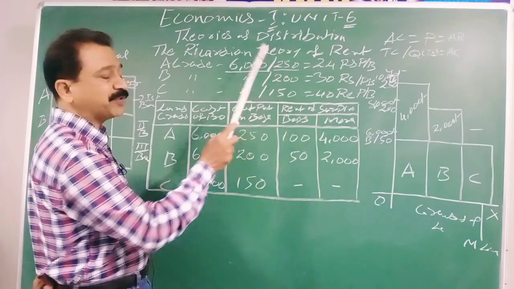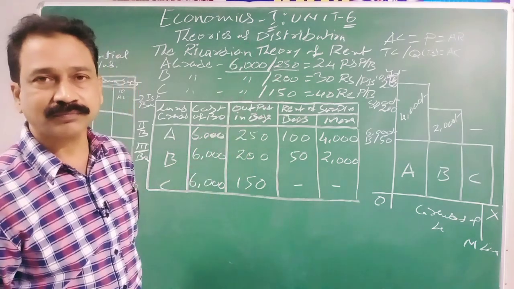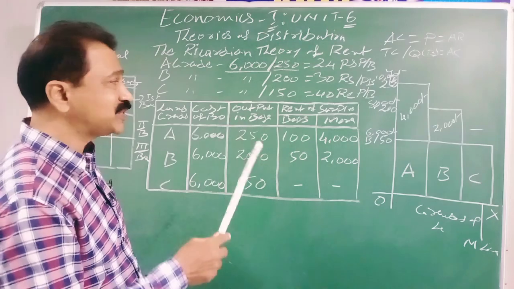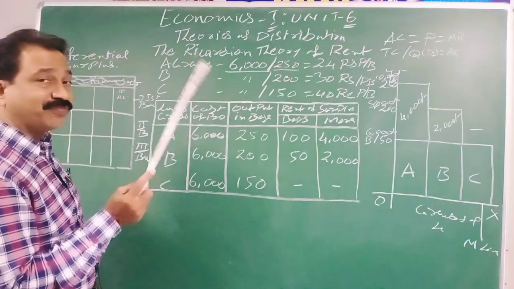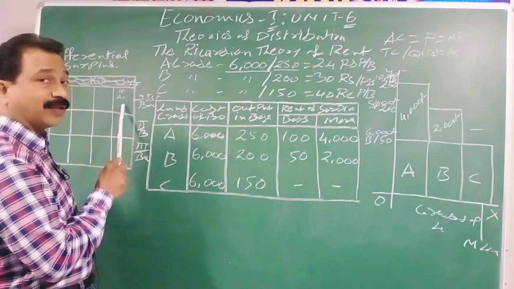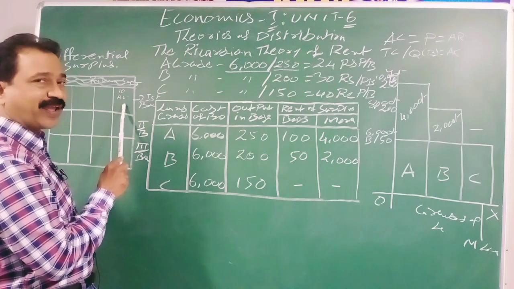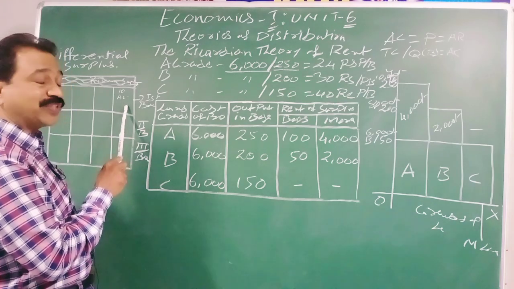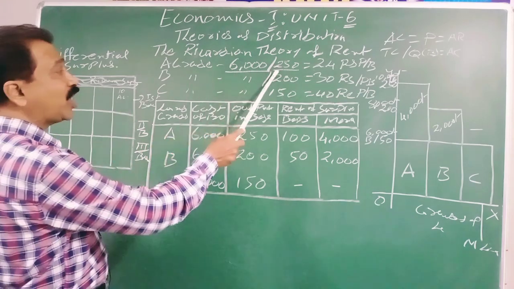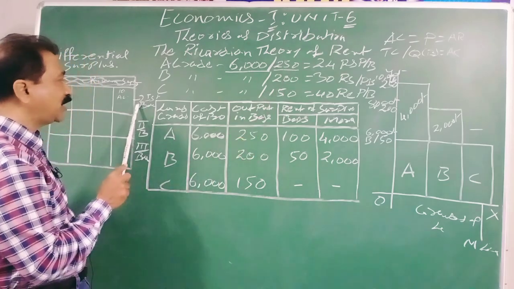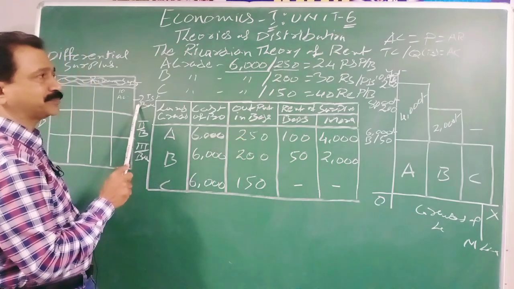This differential surplus becomes the rent. If any new person comes to this land and wants to take A grade land, they have to pay this 100 bags as rent to the first batch owners.